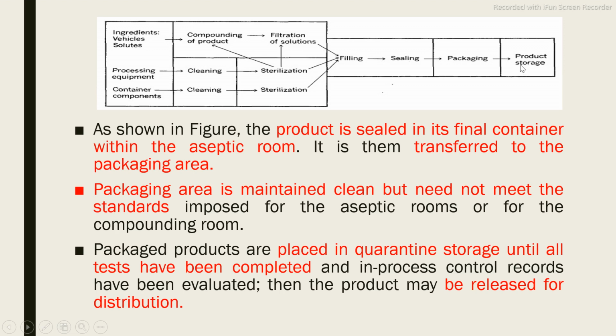So all tests are done before the product is dispatched to the market. Once it is finalized that the product in the storage area is safe and all tests are as per the specification, only then will the stored product be allowed to dispatch into the market.